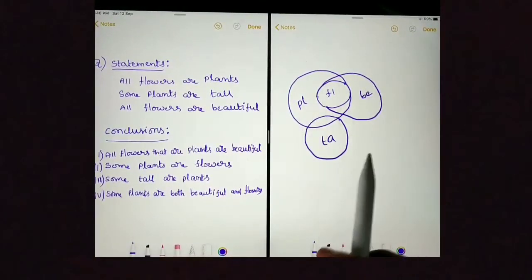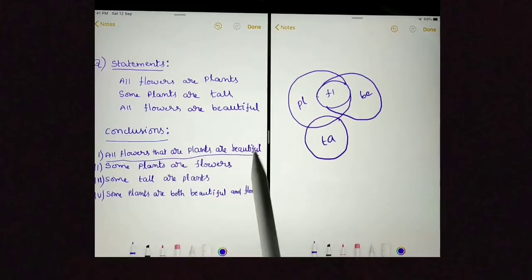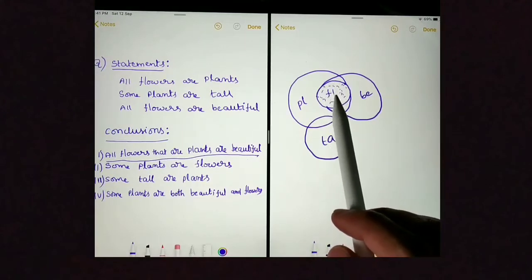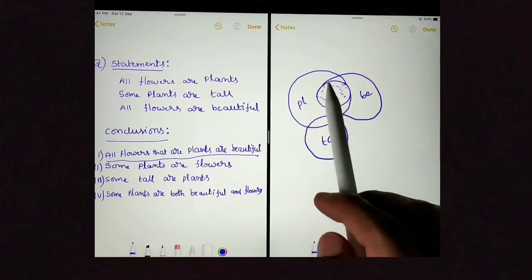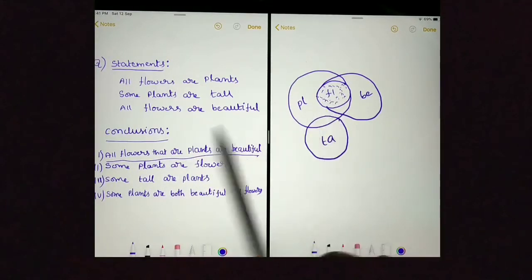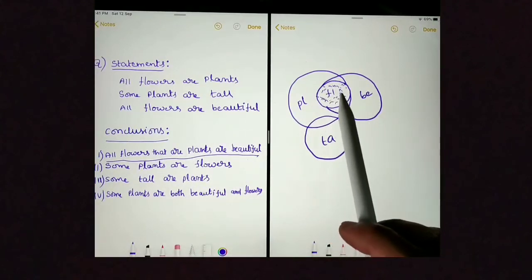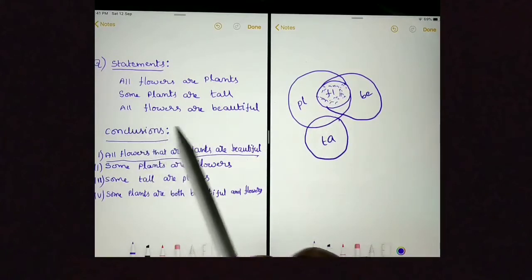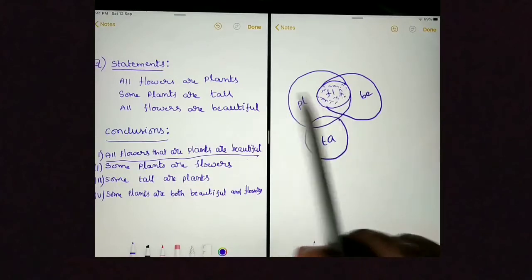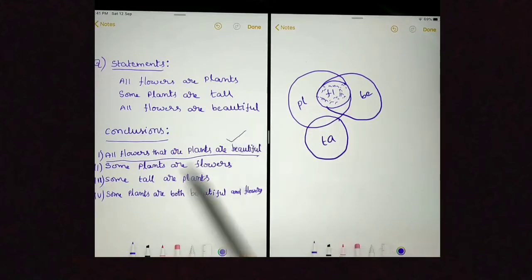We are done with the Venn diagram. Let's move on to conclusions. First conclusion is "All flowers that are plants are beautiful." These are all flowers, and anyhow these are all plants also. And the conclusion says the flowers that are plants are beautiful. Definitely this is true because as per the statement all flowers are beautiful, so we can never move this flower circle outside of the beautiful circle. So the first conclusion is correct.